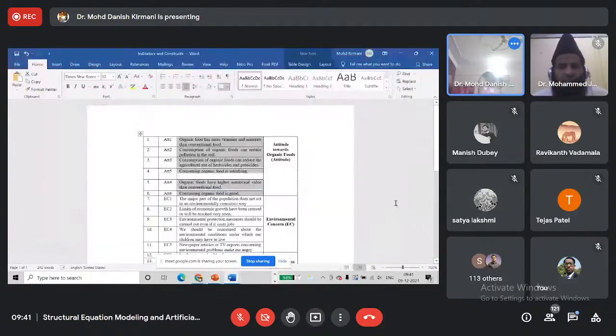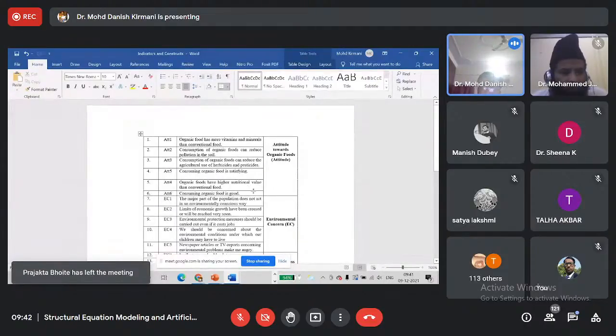Discriminant validity means, now suppose these 6 items I am expecting to measure attitude towards organic foods, but I am not expecting these items to measure environmental concern. So I expect that these 6 items should not link to or should not associate in any way to environmental concern.